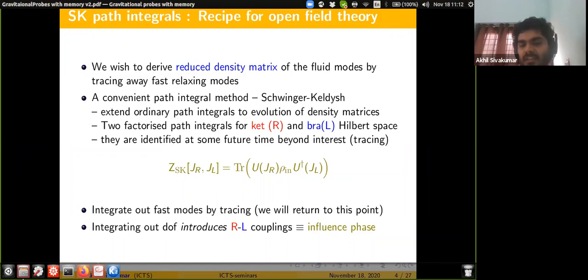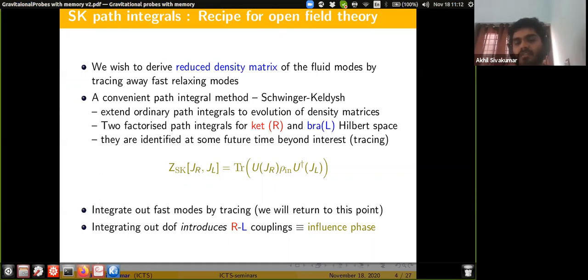Integrating out degrees of freedom introduces right and left couplings in the Schwinger-Keldysh path integral. Up to this point, we have independent evolutions of the Ket and Bra Hilbert spaces. But if you integrate out some degrees of freedom, that introduces additional right and left couplings.